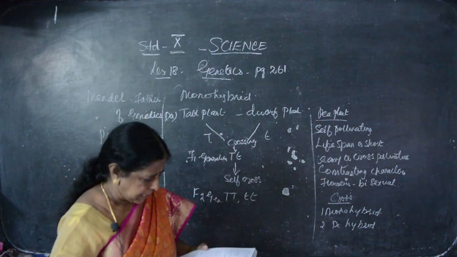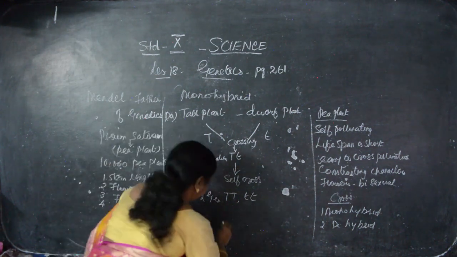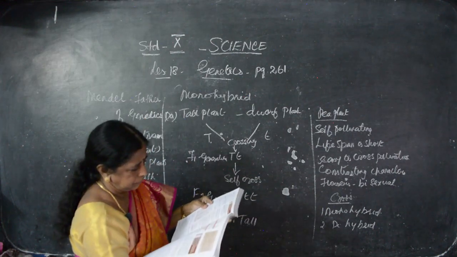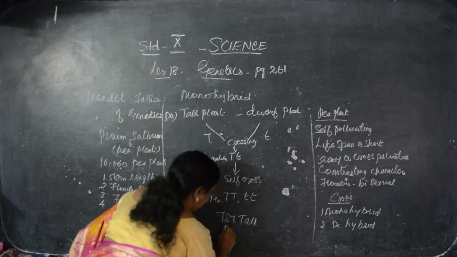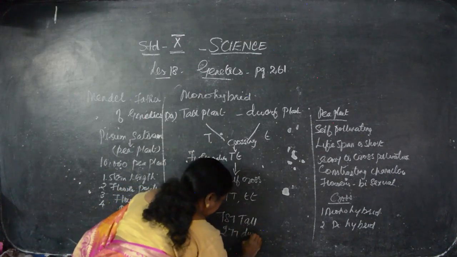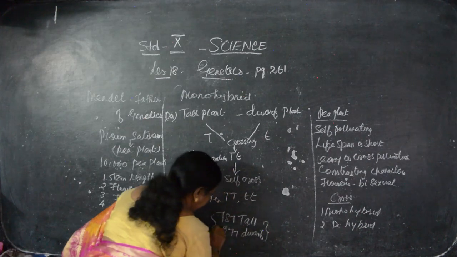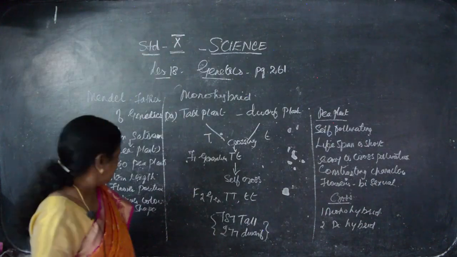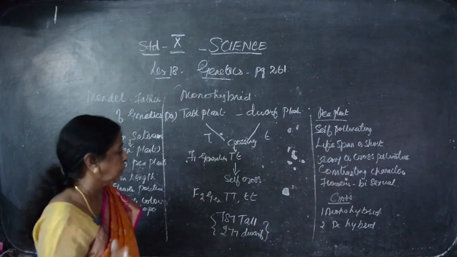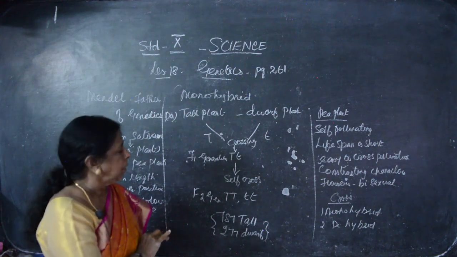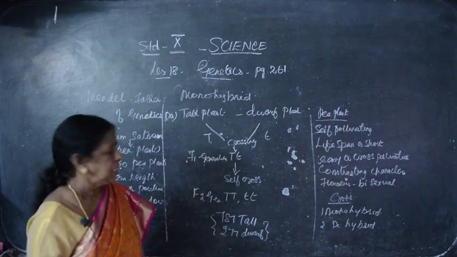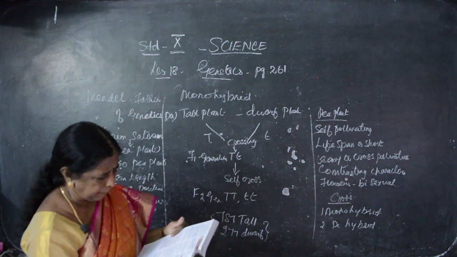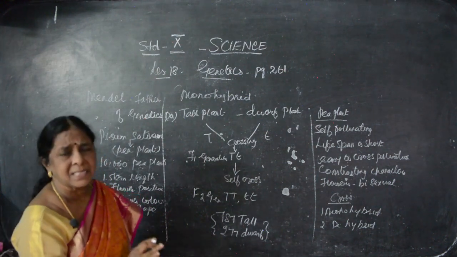Totally 787 tall and 277 dwarf. How many has he taken? Totally he was doing researches many times and finding out. He has taken 10,000 plants, I said. No, 10,000 plants were examined. So after the F1 generation, in the F2 generation, he got nearly 787 tall and 277 dwarf. Actually, this is external.